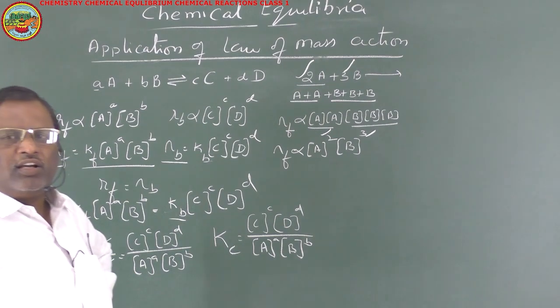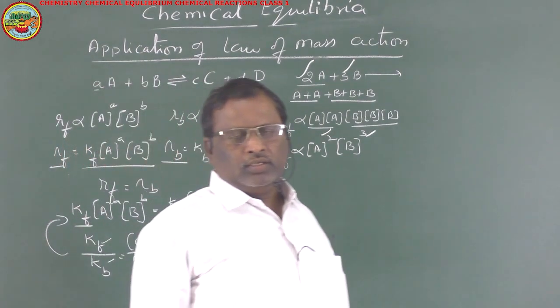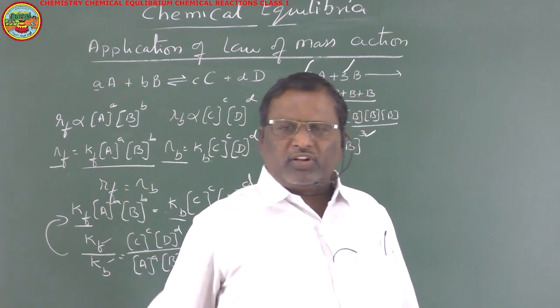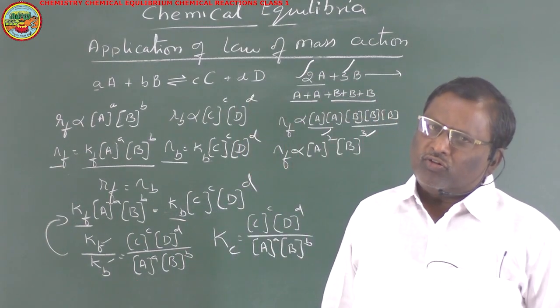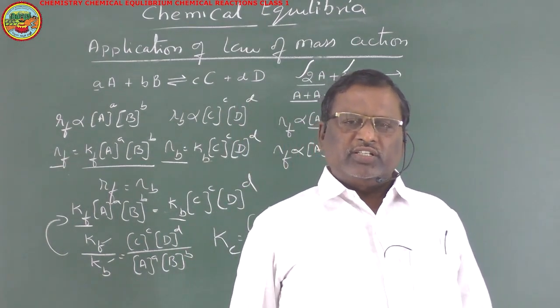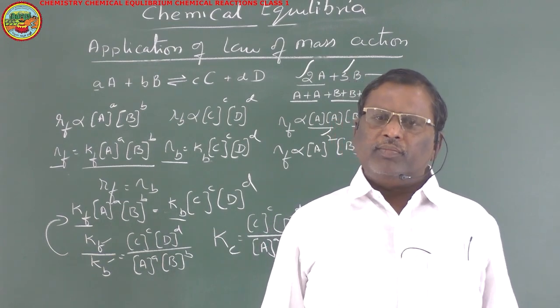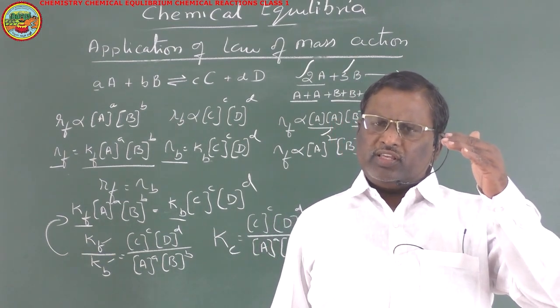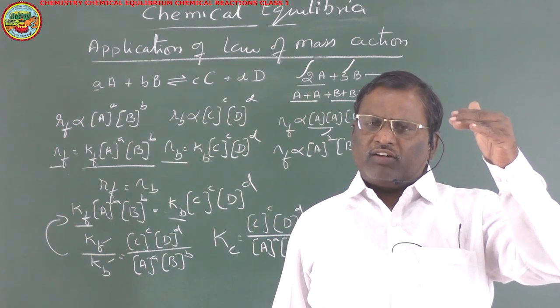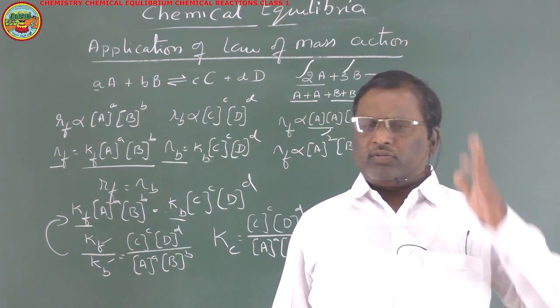Now, the characteristics of the equilibrium constant, whether the same number of moles or different numbers of moles are involved. The equilibrium constant is nothing but the ratio between the rate constant of forward reaction and the rate constant of backward reaction.